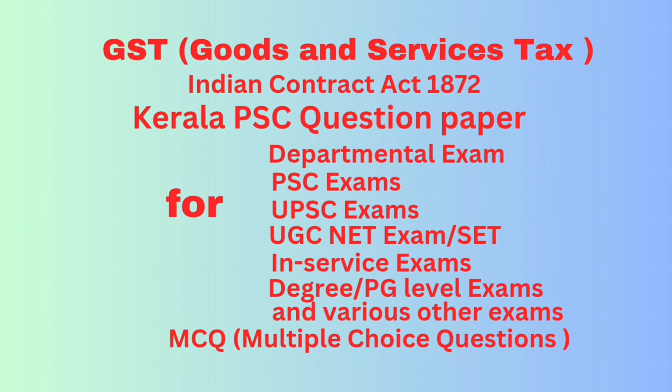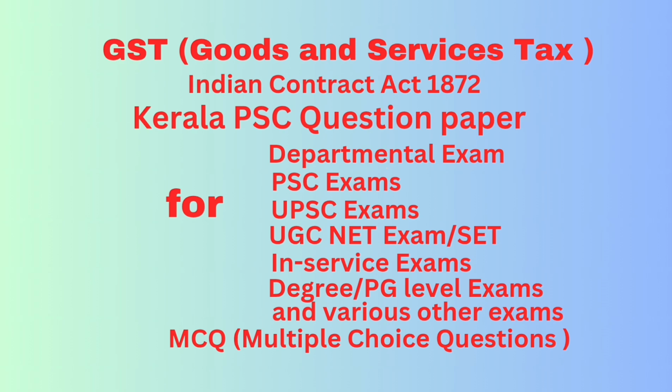Question number 34. The place of supply, POS, in the case of passenger transportation services as defined in section 12 subsection 9 of the IGST Act 2017 provided to a registered person shall be the dash. Answer, location of such registered person.